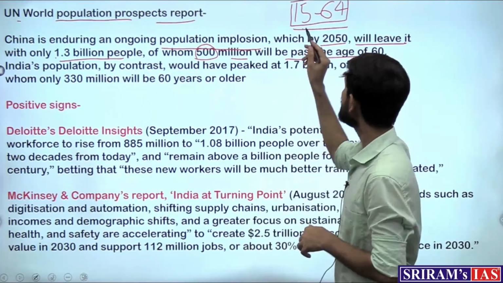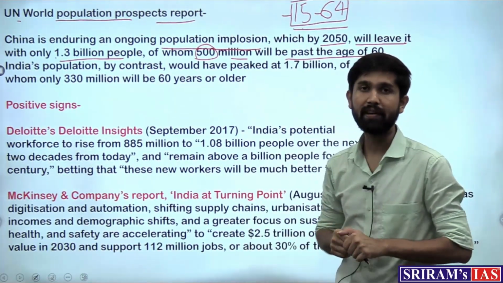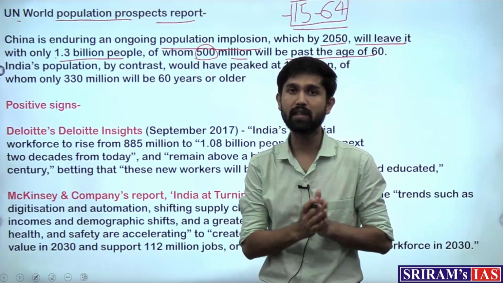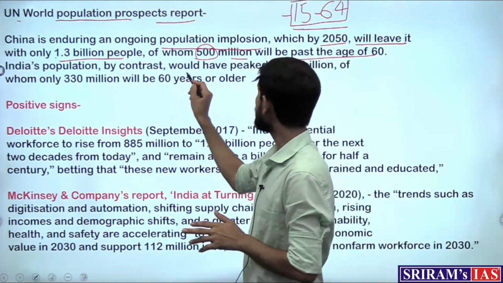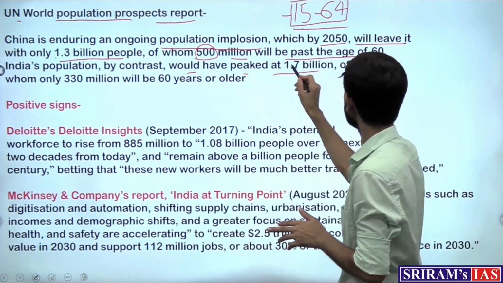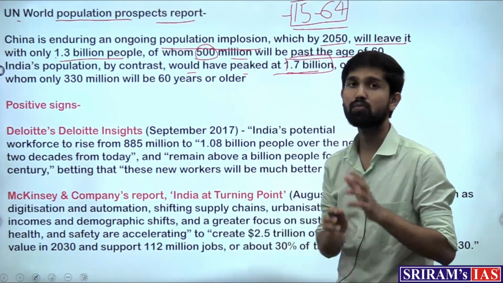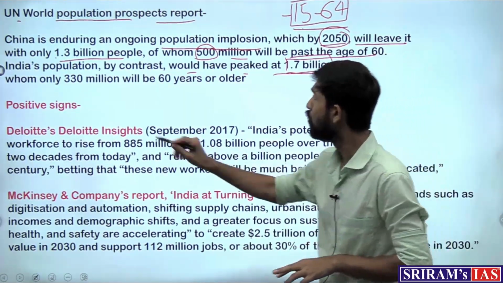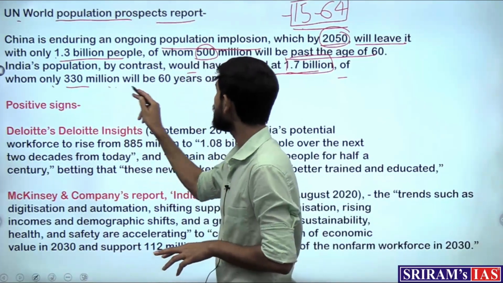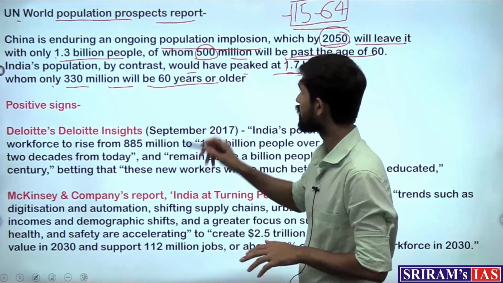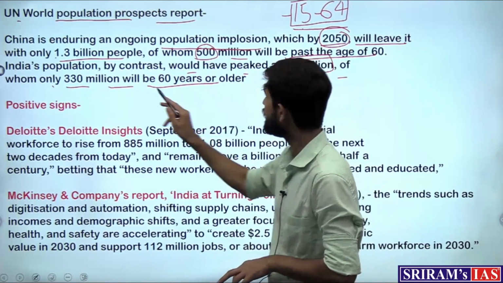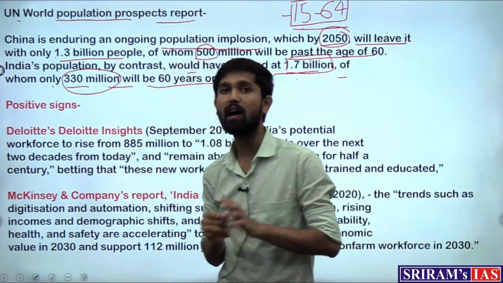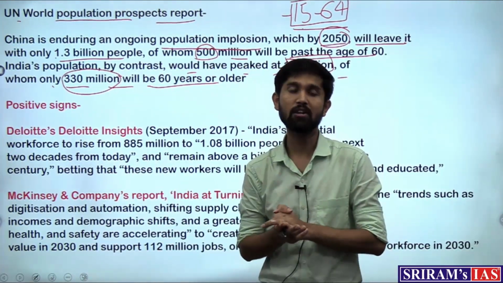That would mean lessening of the demographic dividend, but that is not the case with India. India would have peaked at 1.7 billion, which means 170 crore population by 2050, of whom only 330 million will be 60 years or older. So out of 1.7 billion, 330 million people will be above the age of 60.